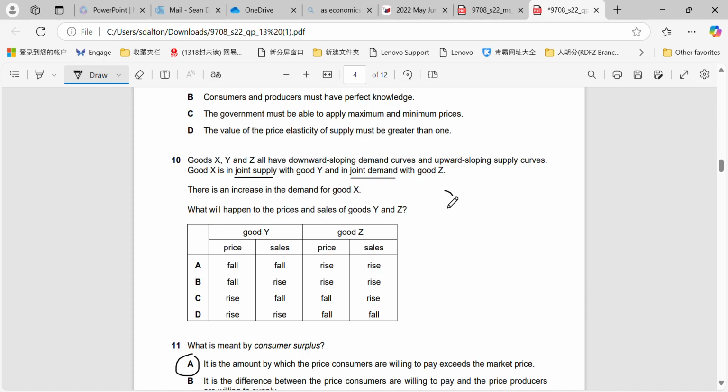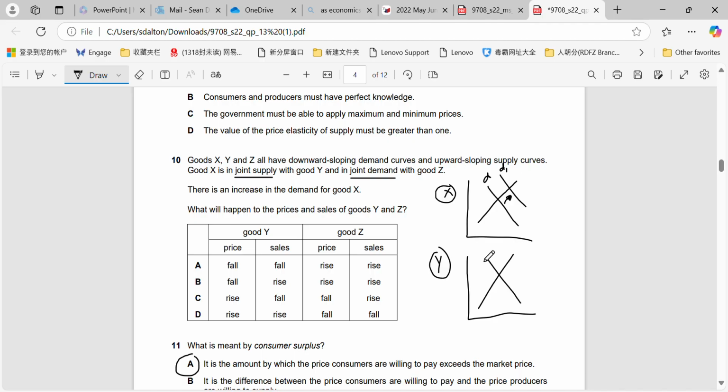So for X, we're going to have an increase in demand. Now, what that will do is that will cause an extension in supply, right? And because good X is in joint supply with good Y, what that's going to do for good Y is it's going to actually shift good Y's supply curve.